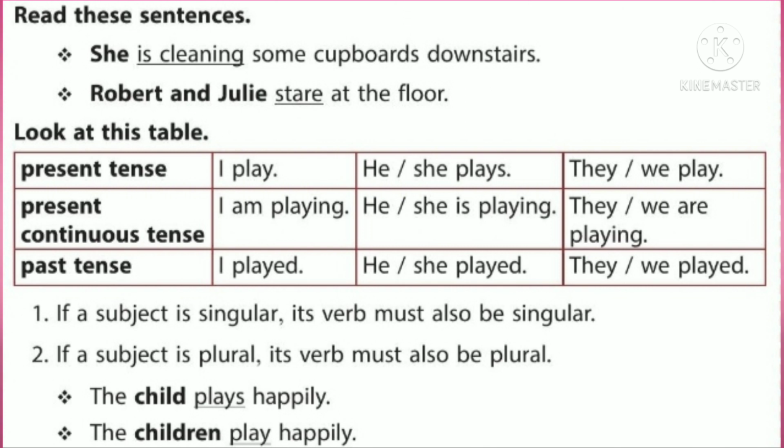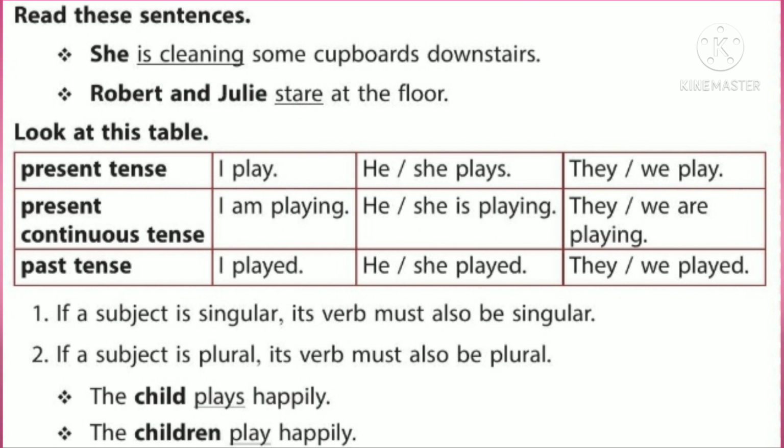Past tense. I played. He or she played. They or we played. You played. Here there is no change in verb. Everywhere the verb is past. So I played. He or she played. They or we played. If a subject is singular, its verb must also be singular. If a subject is plural, its verb must also be plural.